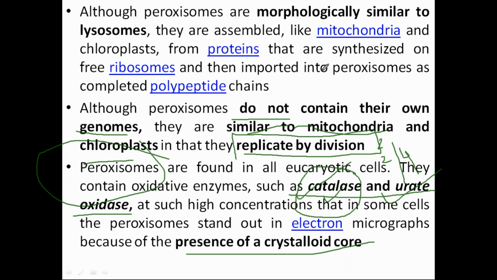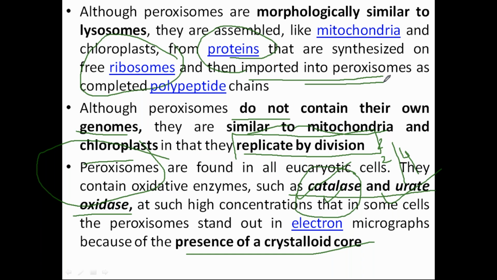The cell will sense that more hydrogen peroxide is present, so automatically nuclear genes will be expressed for the catalase enzyme. When more catalase is produced, it is targeted into the peroxisome. The proteins are made on free ribosomes and imported into the peroxisomes.